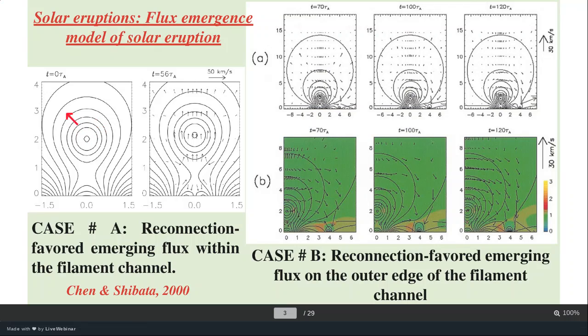This structure shows the flux rope, and the filament may be situated somewhere here; it's not shown, but it will be somewhere here. Some flux emergence is going on from here, and when the emergence is going on, it interacts with the pre-existing magnetic fields.